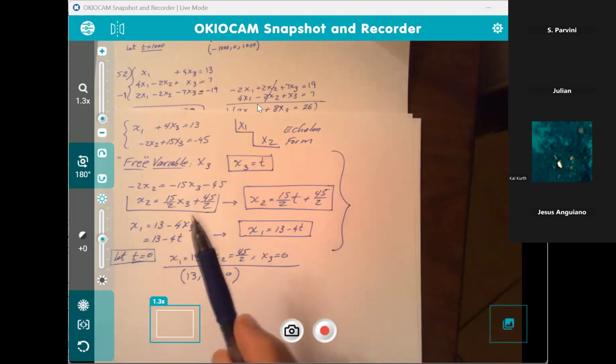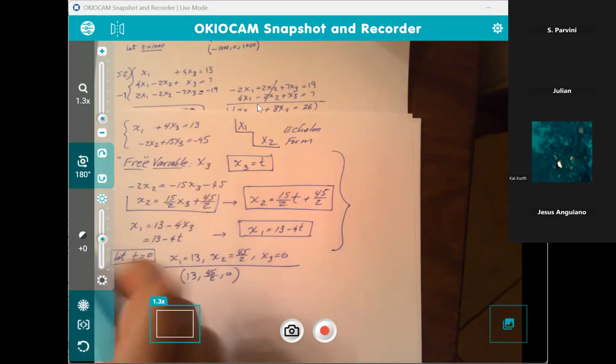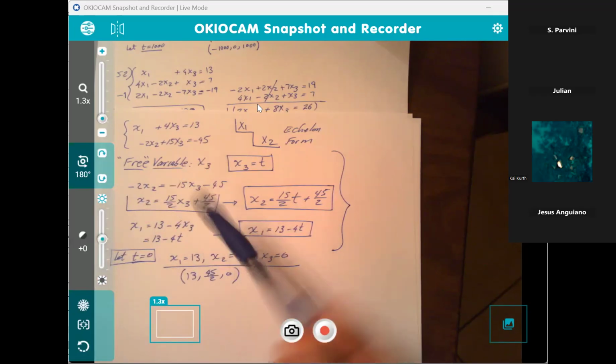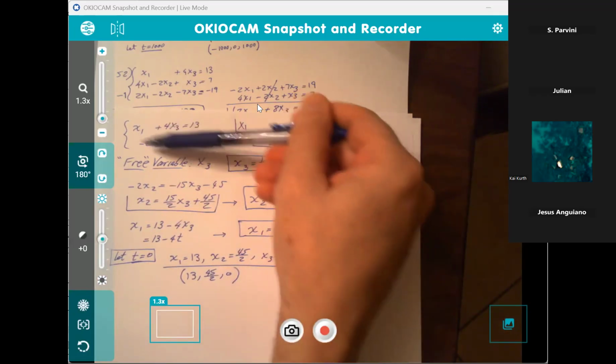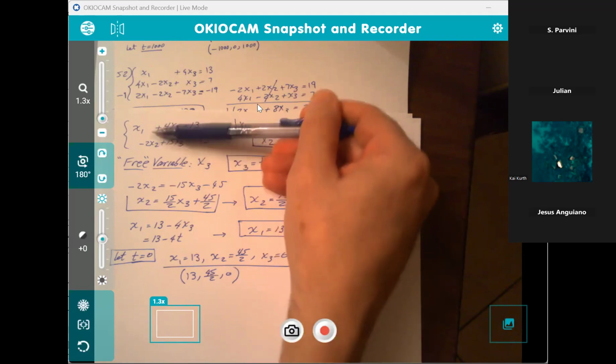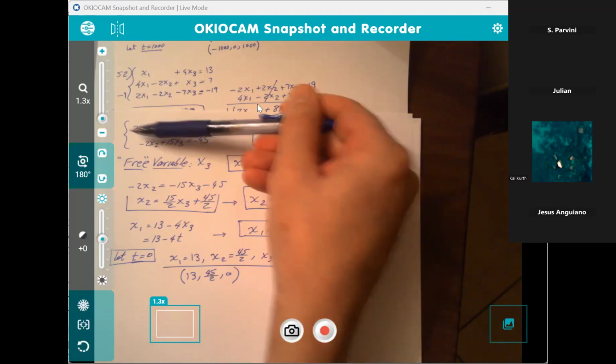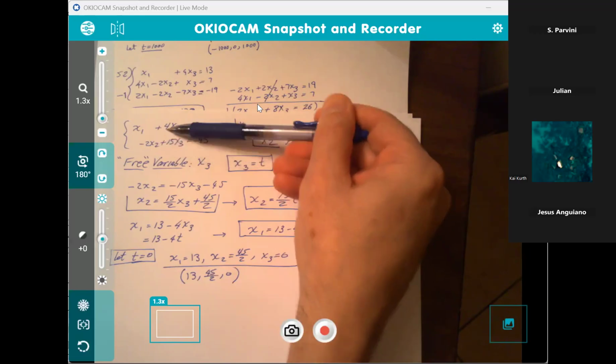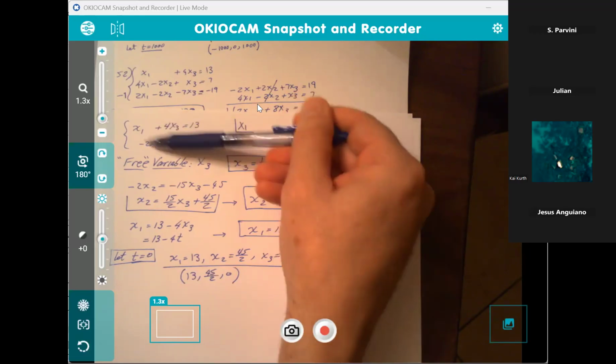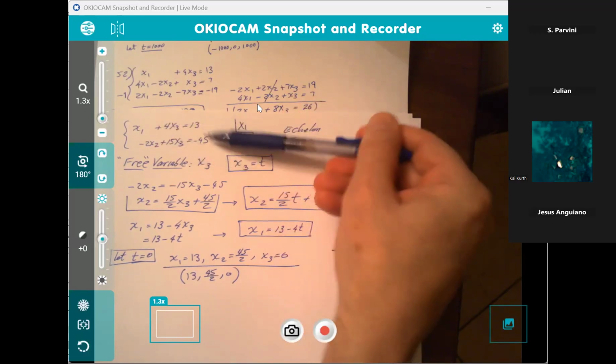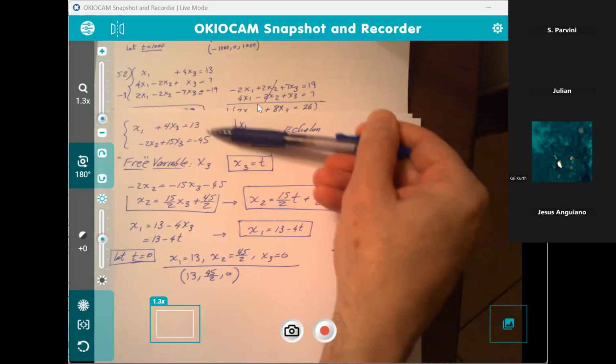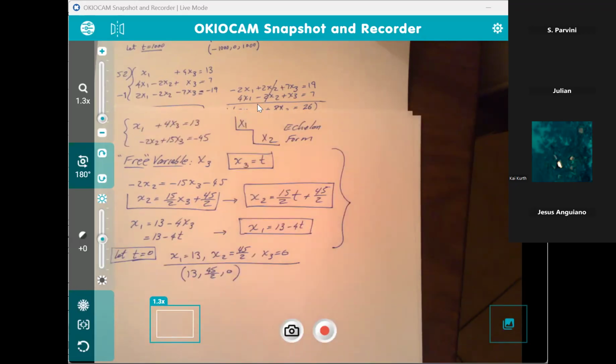And this will happen, by the way, folks, just to keep it in check. This will happen anytime you have more variables than equations. See, I have 1, 2, 3 unknowns, don't I? But I only have 2 equations. So anytime you have more variables than equations, your solutions will all be parametric.